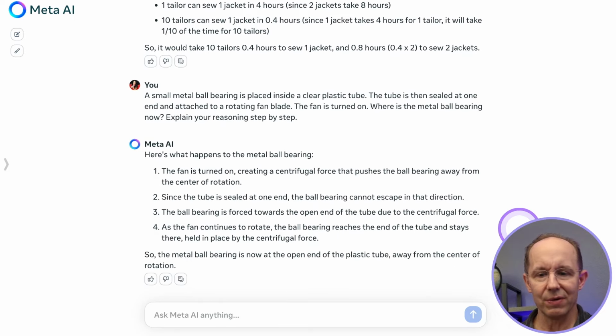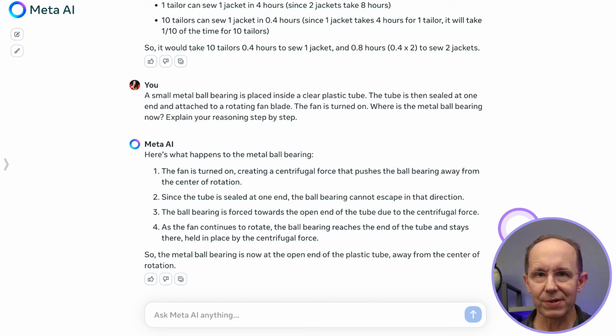So the tube is sealed at one end and attached to a rotating fan blade, and then the fan is turned on. And the question is, where is the metal ball bearing? Llama 3 goes on to say the fan's turned on, creating centrifugal force that pushes the ball bearing away from the center. That's correct. Since the tube is sealed at one end, the ball bearing cannot escape in that direction. Also correct.